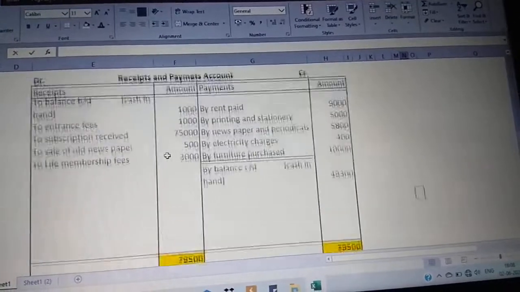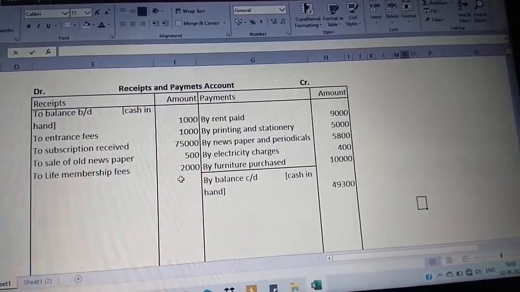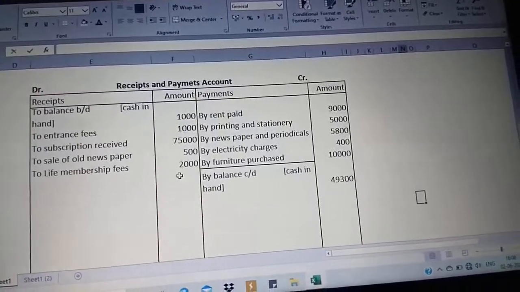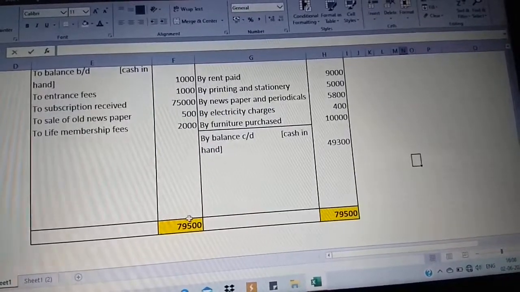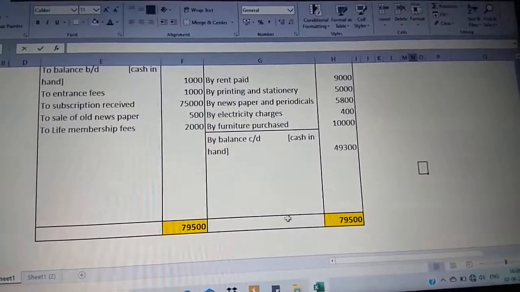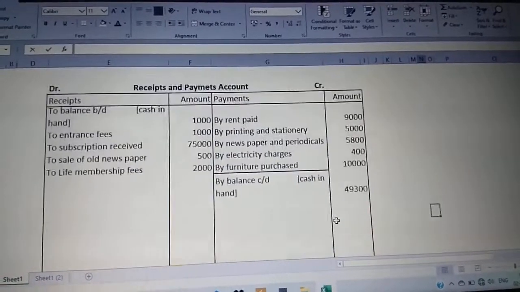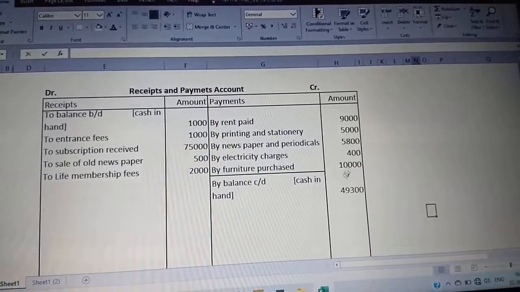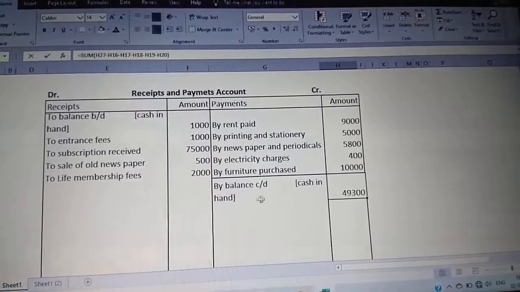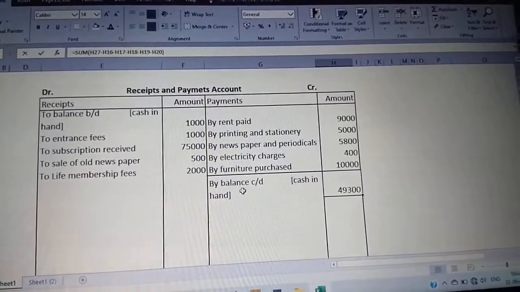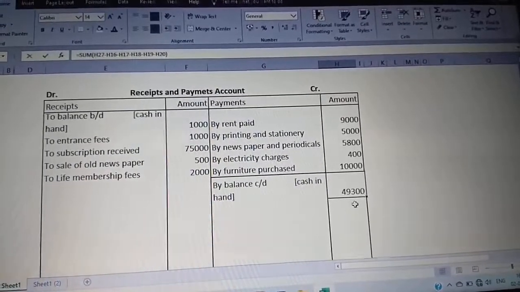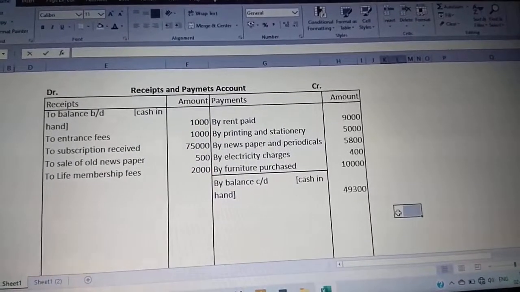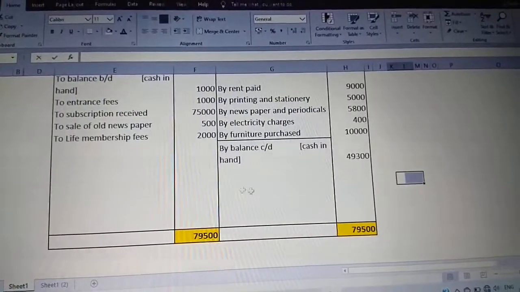You have to consider which side is greater. As I get the receipt side greater, the total value is 79,500. I've taken it from this 79,500. Reduce all the payments made, so you get the balancing figure, that is cash in hand, closing balance as 49,300. So it's a very simple sum which we have done.